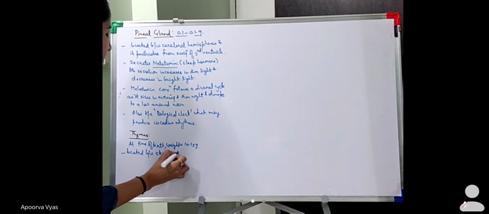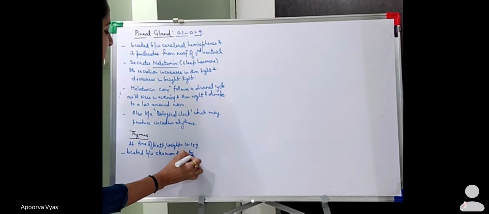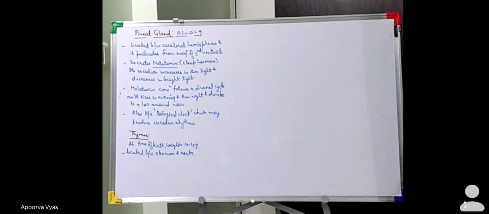I actually have a PPT of this chapter. The diagrams are there, and the entire location of all of these glands can be clearly seen, because I cannot completely draw the location of these. So if you want me to show you that, I can show you one day or tomorrow. Okay, so just let me know first. So this thymus at the time of birth weighs about 10 to 15 grams, and it is located between the sternum and the aorta.